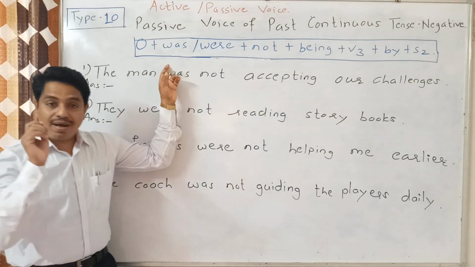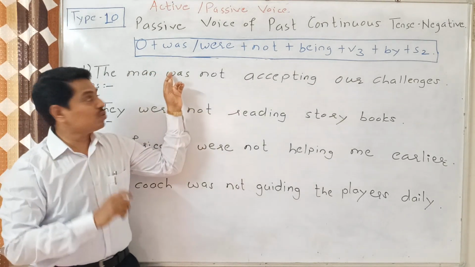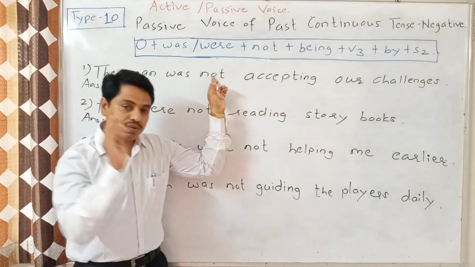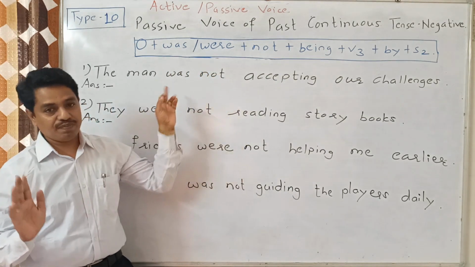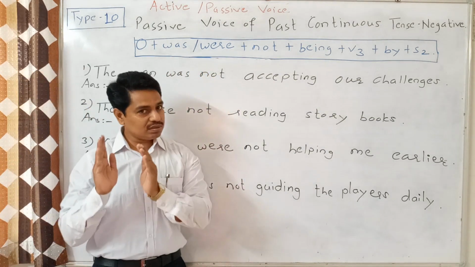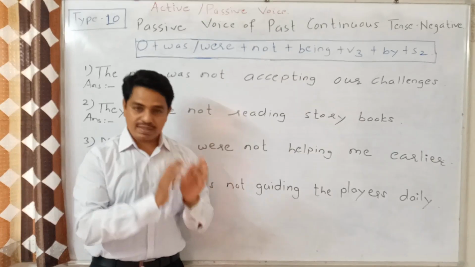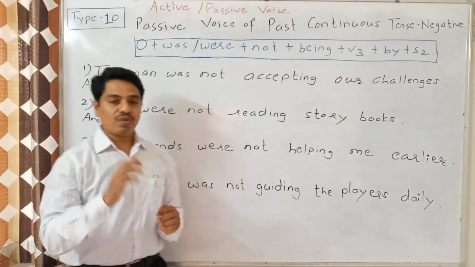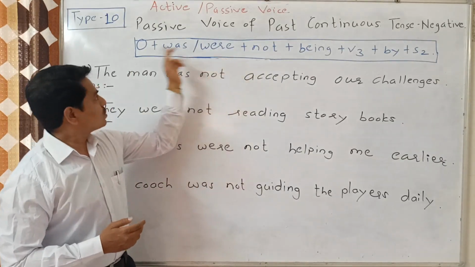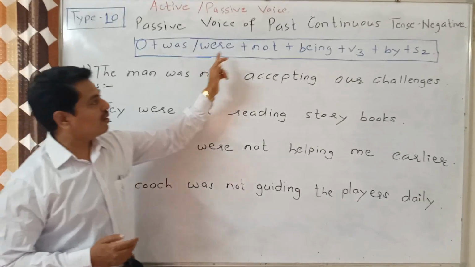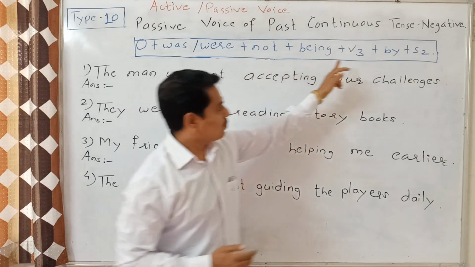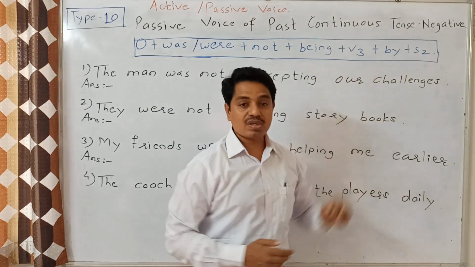Now the question arises, when do we use was and when do we use were? The answer is very easy. If the subject is singular, we use was, and if the subject is plural, we use were. So object, was/were, not, being, V3, by, and S2.